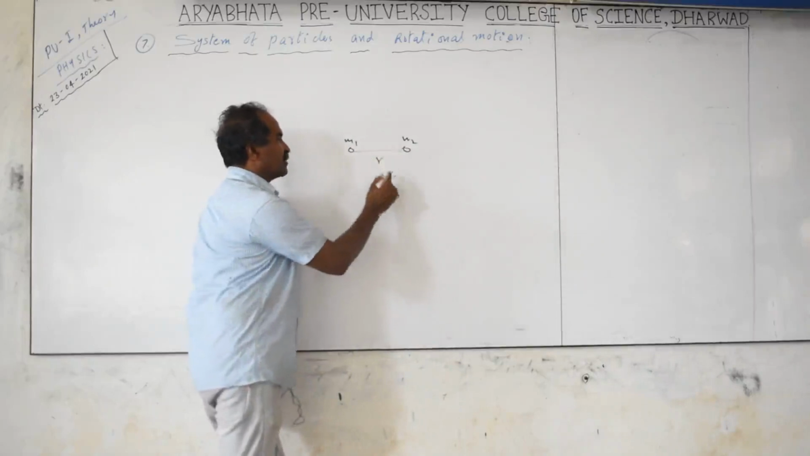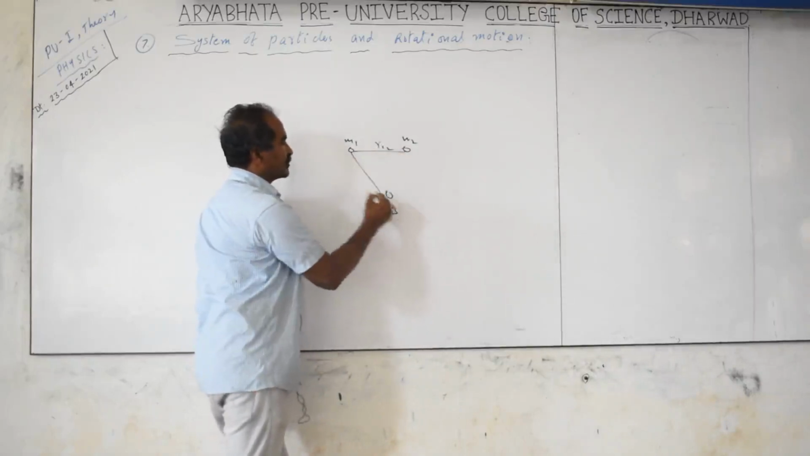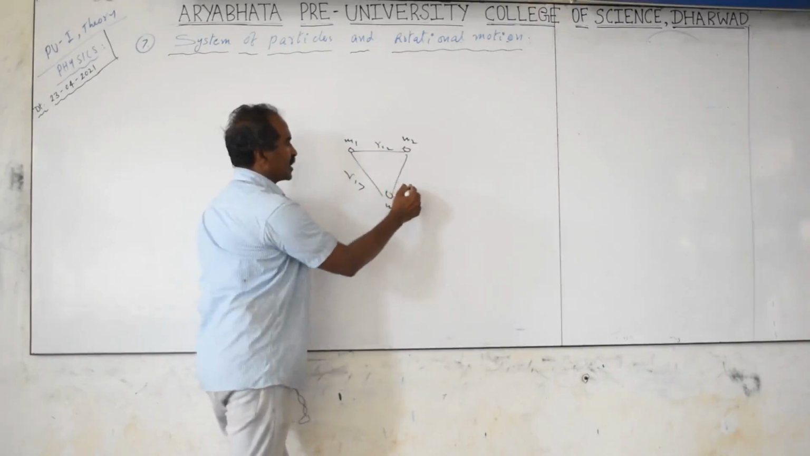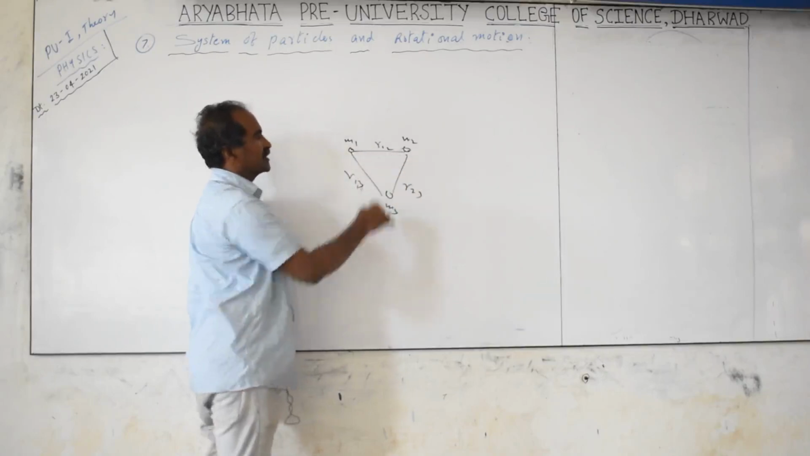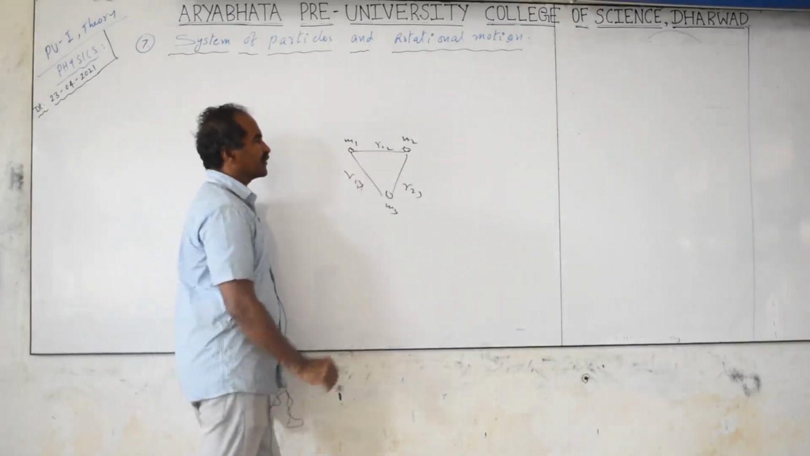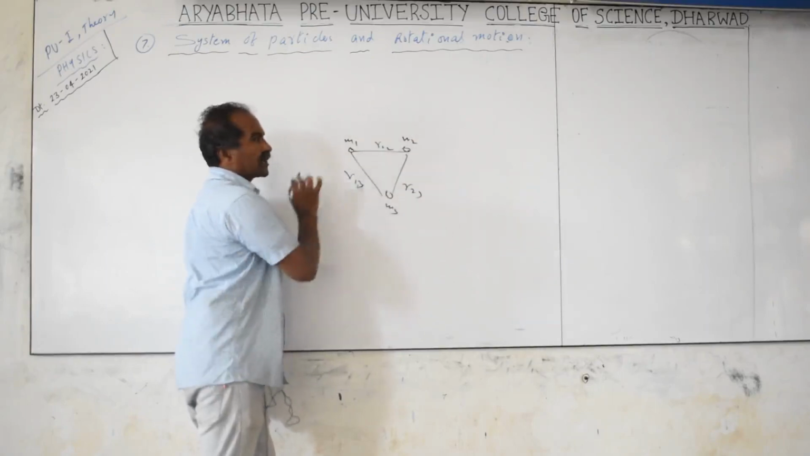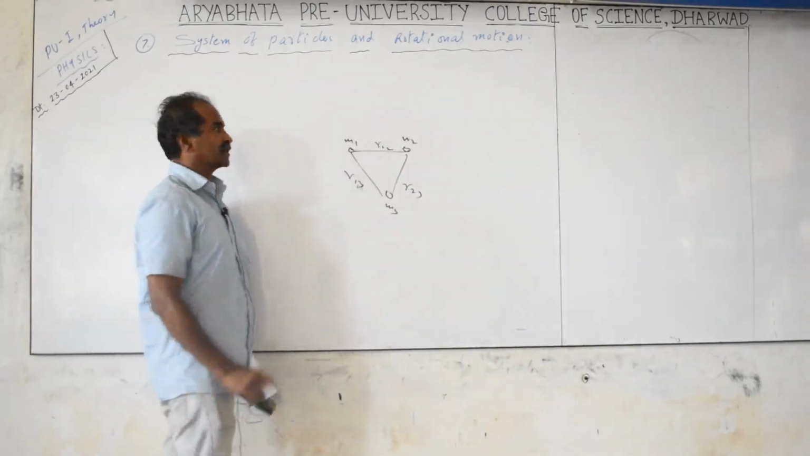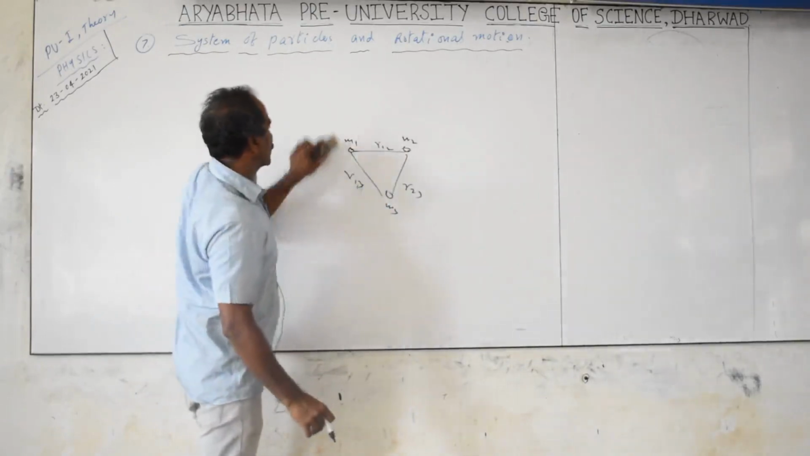If you take three particles separated by some distances, this distance r12, this is m3, r13, this is r23. The separation of these three particles is given in terms of the distances r12, r13, r23. Masses are m1, m2, m3. There is a collection of three particles with some finite separation, not infinite distance. This is called a system of particles.